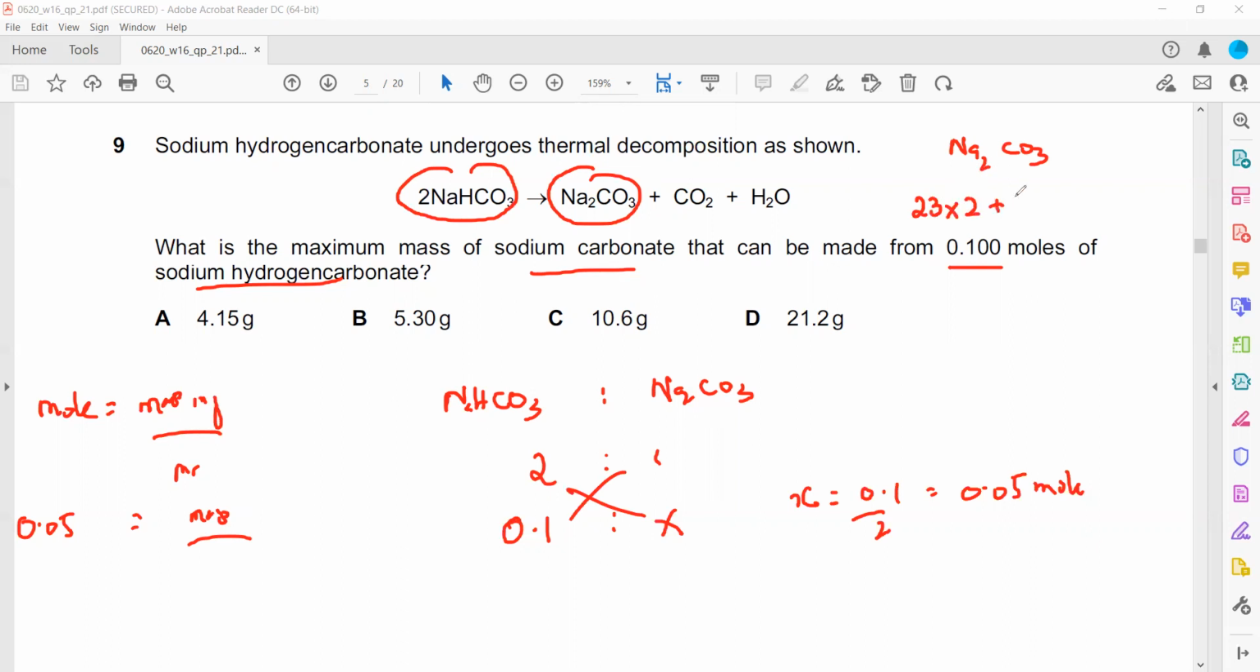So this will come out as 106. This 106 is the molar mass, multiplied by 0.05. So we'll get 10.6 grams of sodium carbonate. So first we use a ratio to get the moles, and from the moles we work out the mass.